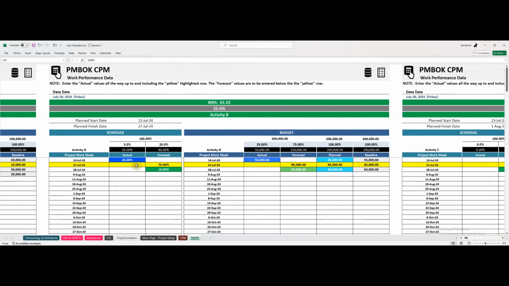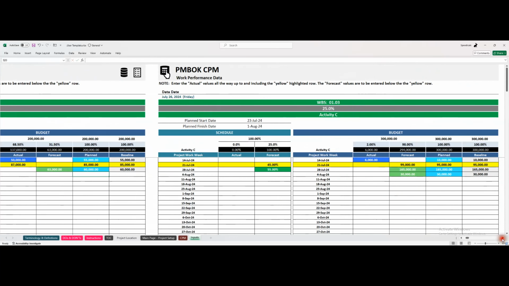And the actual for activity B, we planned to do 70%. Let's say that we did 72%. Then let's get rid of that, and that means that we only have 8% left to do. And then the budget, because we did a little more, let's say we paid a little more than we expected. 87 goes away, and this one is going to be 63,000. We're going to assume that the plan and baseline are the same.